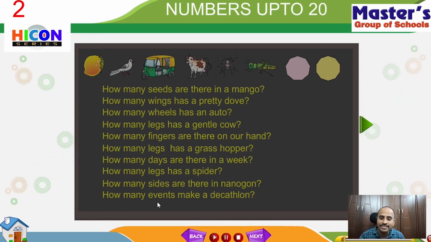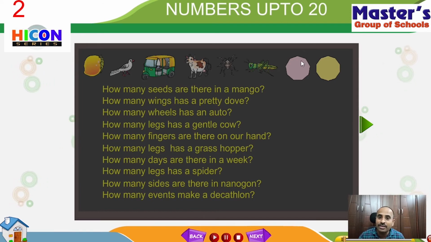So how many sides are there in a nonagon? Children, see the picture, the second picture from the right side in the above. In the above they have given some pictures. If you observe the second picture from the right side, it has a nearly circle-like shape. So how many sides does it have? It is not a circle, because it has sides. So how many sides does it have? Count the number of sides.